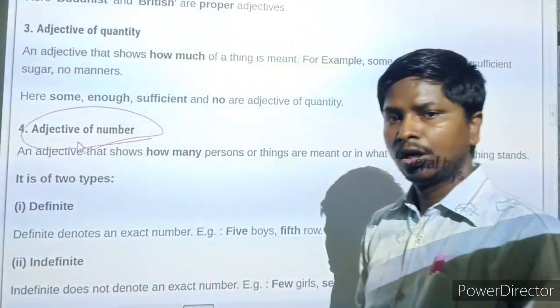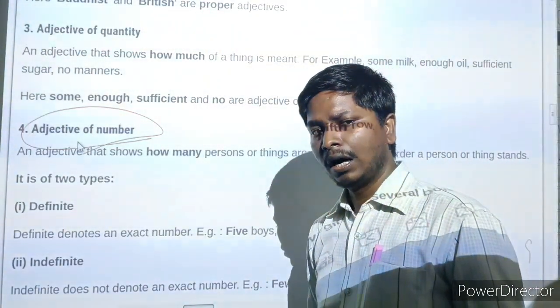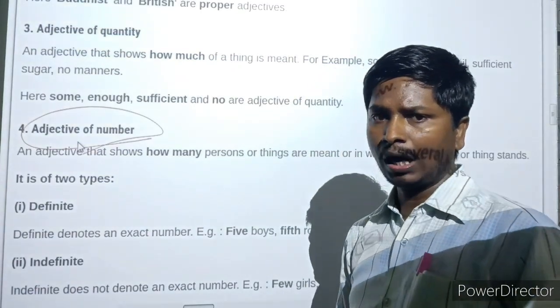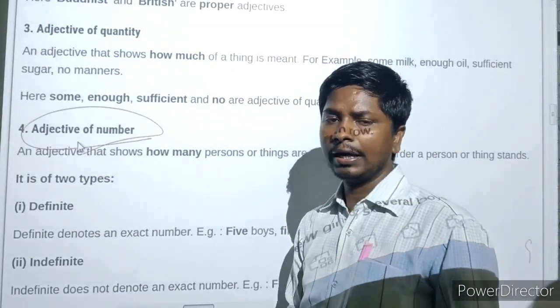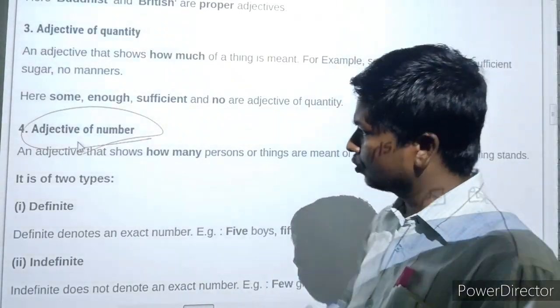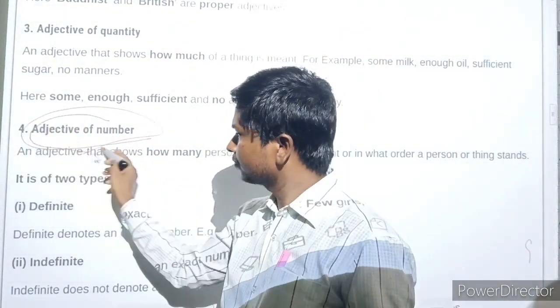So what is your roll number in the class? I am telling that my roll number in class is 15. So I am the 15th boy in my class. So 15 is the number that shows adjective of number.